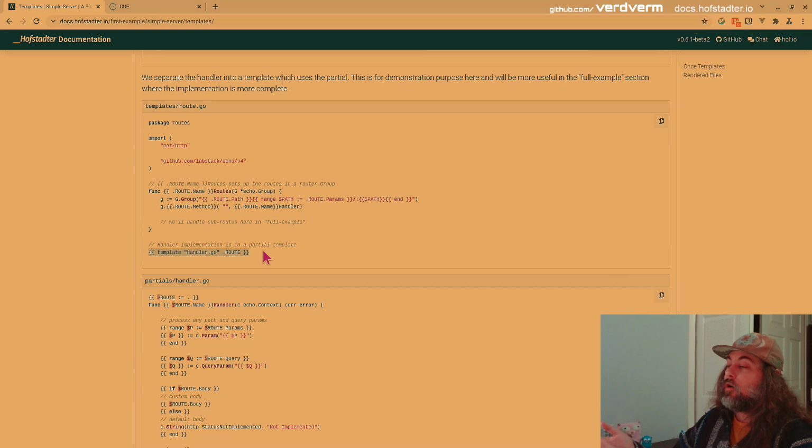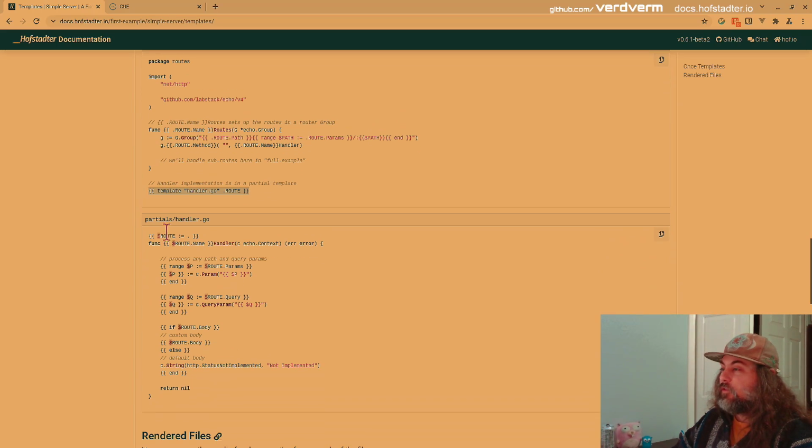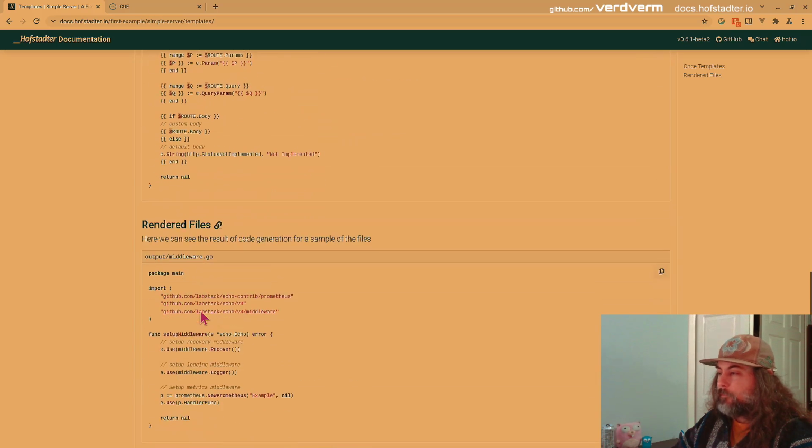And here we're using a partial. And all it's doing is using the route as context, and then we're going to call it route name.handler, and then we check any params or query params, path and query params. We pull them out into variables. And if there's a body, we write that custom body. Otherwise, we write this default body of not implementing, and we return nil. And so this is where you can do whatever you want.